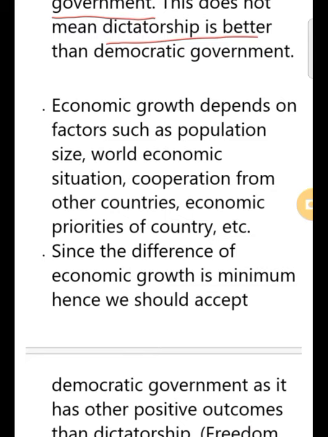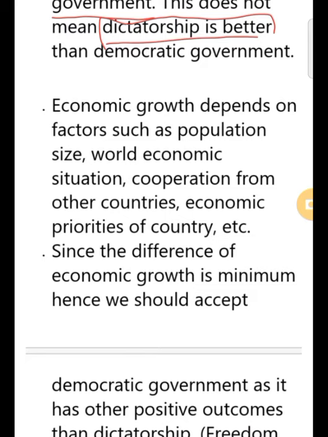So if we don't get this in dictatorship, then are we going to choose dictatorship over democracy only because the development rates are higher in dictatorship? Obviously the answer will be no, right? So only on the basis of development, we cannot go for dictatorship, that the dictatorships produce, they develop faster.